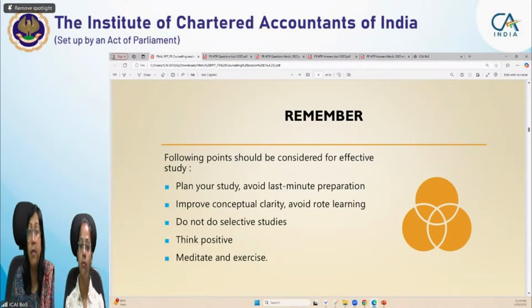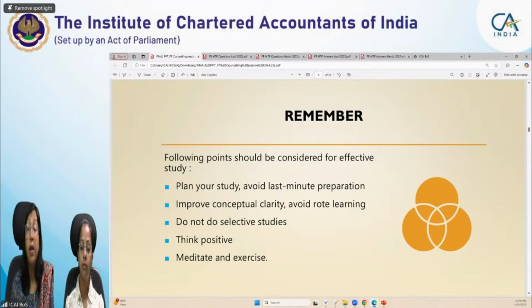This is a very technical paper and voluminous also. The syllabus is huge, with voluminous study materials. Those study materials are voluminous because of the number of questions which we are providing you. Almost 1500 questions we are providing you, including examples and illustrations, test your knowledge questions, and practice questions. So we are providing you a good number of questions besides the RTPs, which we give in addition to the study material. So you need time to do every question, and what we always suggest is to do written practice. So you need time, so don't go for last minute preparation. You have to plan your studies well in advance. Okay.